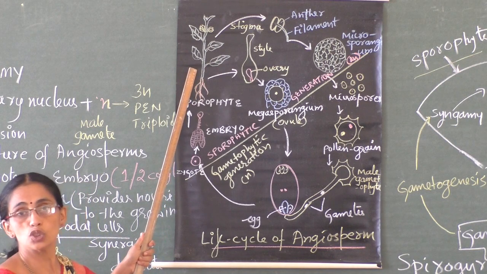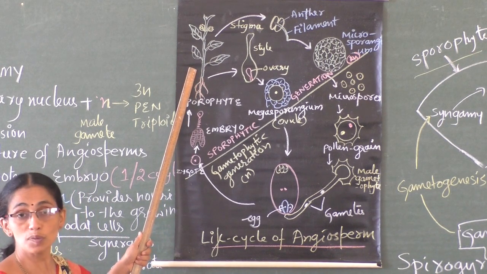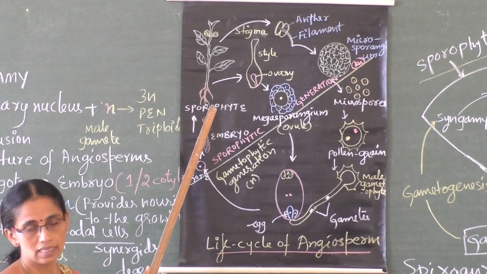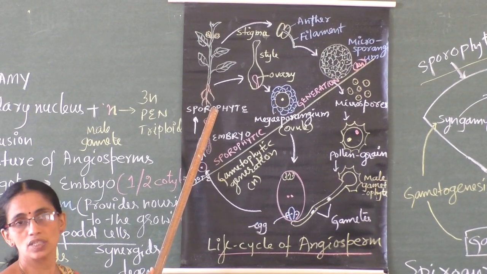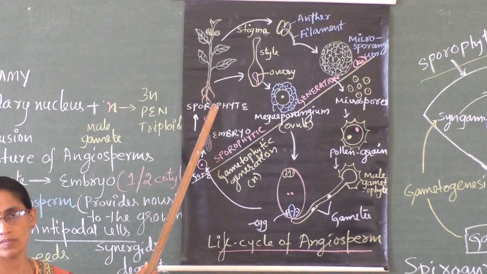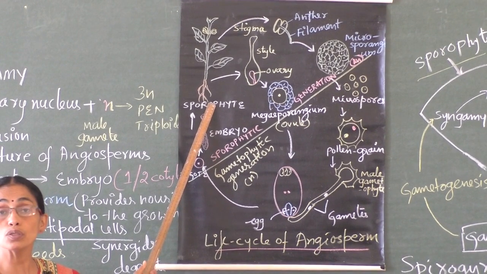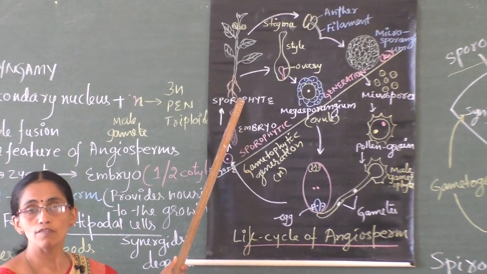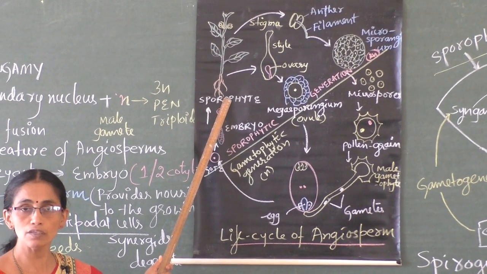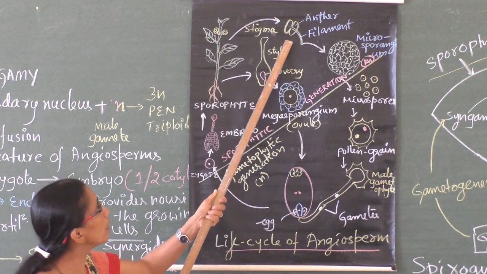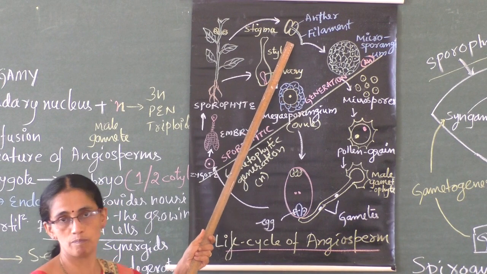Observe, this is an angiosperm plant. Angiosperm plants are sporophytes, diploid they are. They produce certain specialized structures known as flowers. Flowers are the reproductive structures of the plant. Flowers possess a male part and a female part. The male part is the stamen.